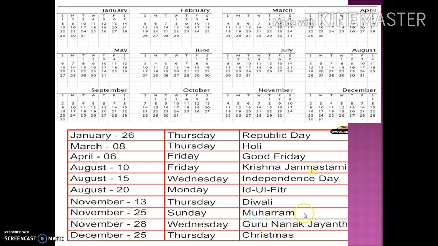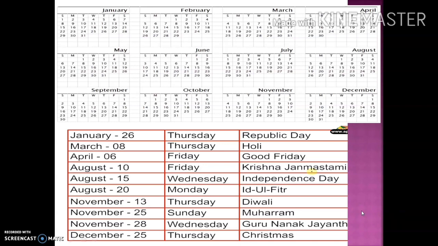Similarly, Moharram, Guru Nanak Jayanti, and students, which is the last festival of the year? Christmas, because it comes in December, 25th December, the last month of the year. Now, if you want to see on which day it comes, then go in the month of December and see on 25th December which day falls. It is Tuesday. Means on 25th December this Christmas is there. So like this way you can remember.